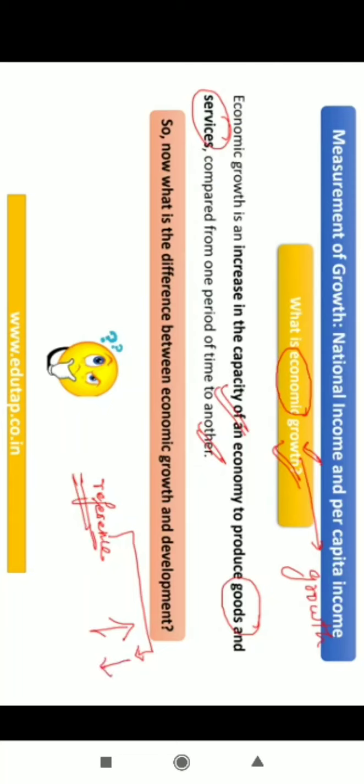So now just one question for you guys. I'll not be answering this question. You need to think in your minds, and when we start with the next chapter, we will answer this particular question. Tell me, what is the difference between economic growth and development of a country? When I say that this particular country X is growing economically, is it equal to the development of country X? We will answer this when we come to chapter number 2, that is human development.